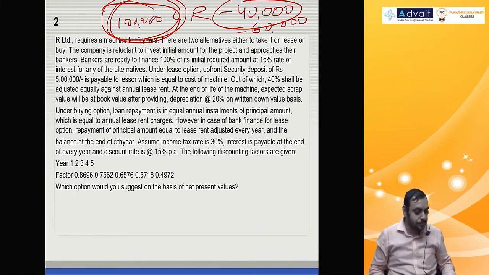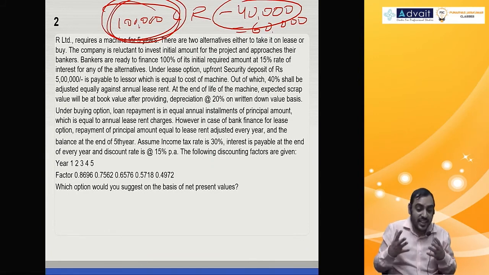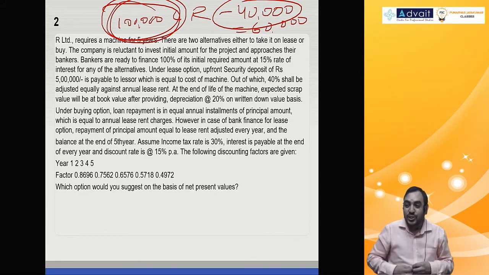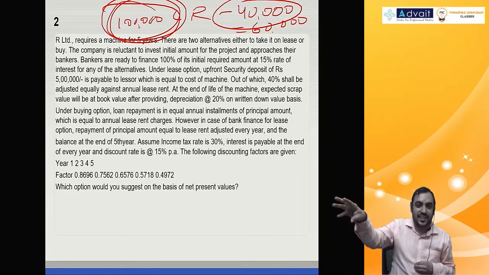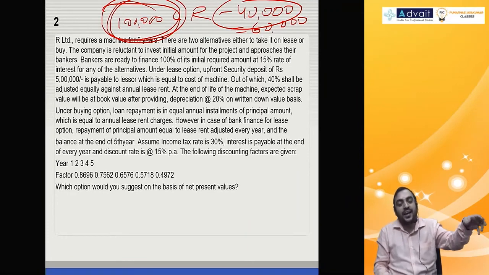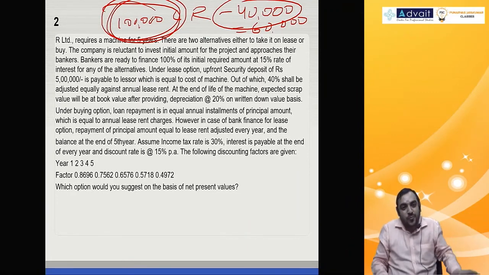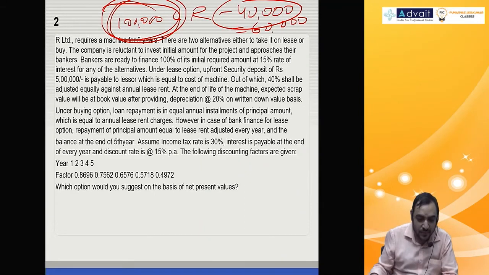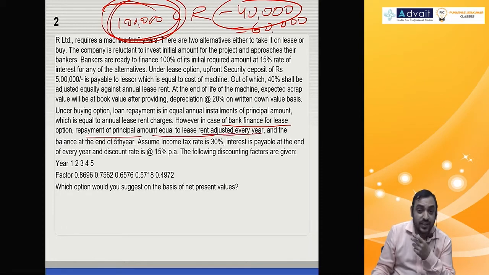That we will calculate. In other words, lease rental 1 lakh: 60,000 I pay to the lessor, 40,000 I pay to the bank. 1 lakh is my effective outflow. Anyway, read further. However, in the cash and bank lease option, repayment of principal amount equal to lease rent adjusted every year. That's what I'm telling.